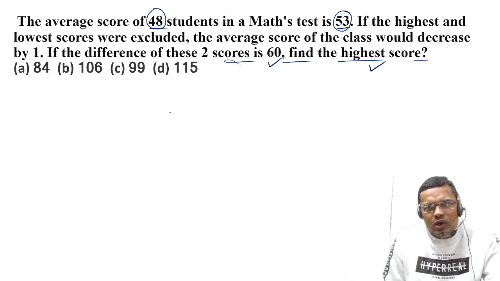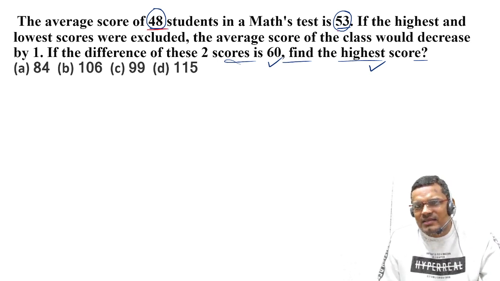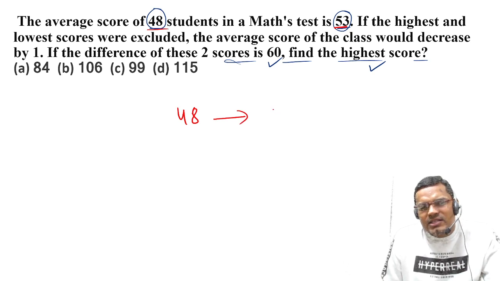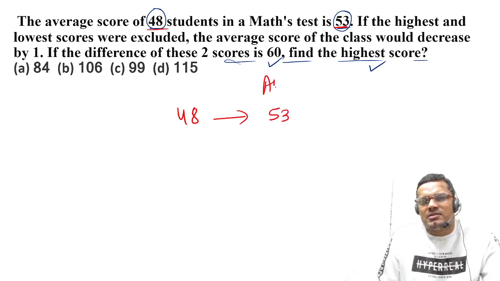So how can we solve this part? Think like this. Let us suppose there are 48 students in the maths test and they have a 53 average. So 48 students are there and each student is getting 53 marks. So this is the average marks.